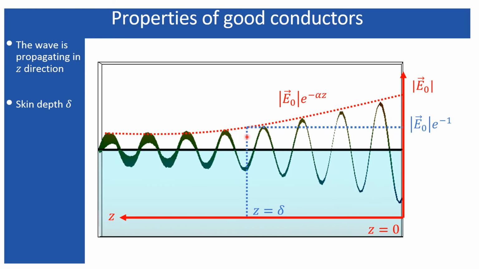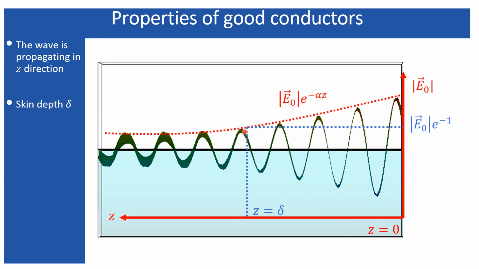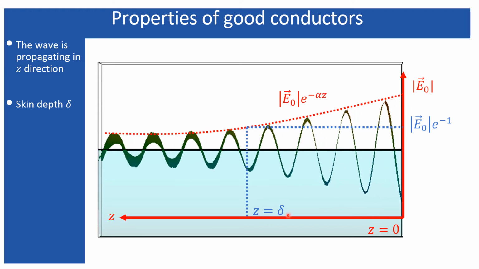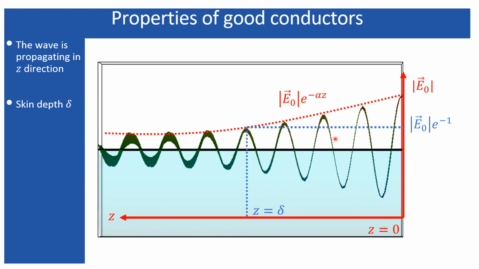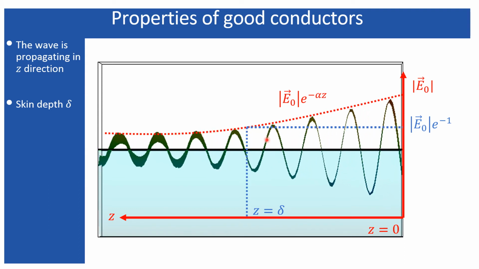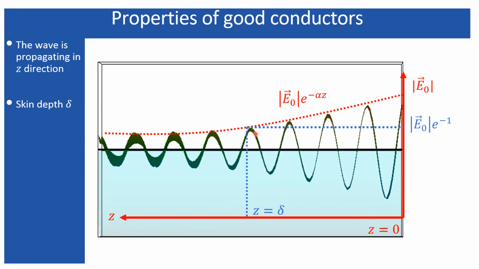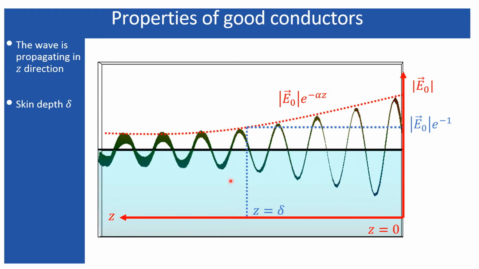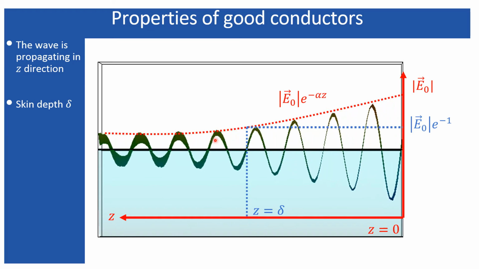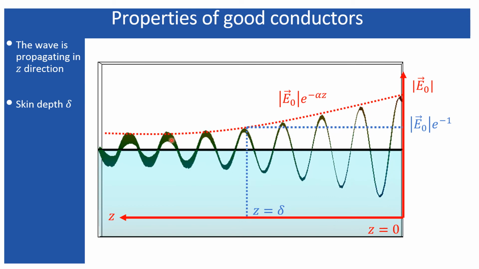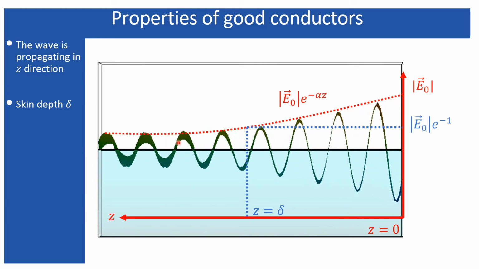After that the wave gets reduced even further, but we consider that up to this position, z equals delta, the wave carries a significant amount of power to use in certain devices or circuits or for measurement. Although the power can be measured even after z equals delta, the power corresponding to these amplitudes may not be sufficient to power up another device or something else.